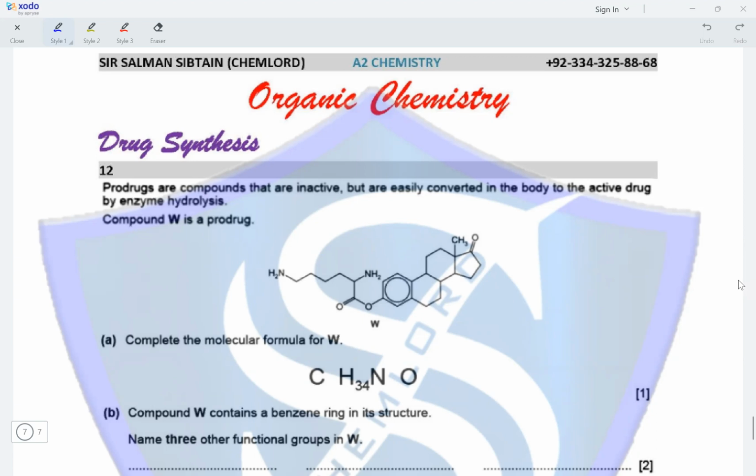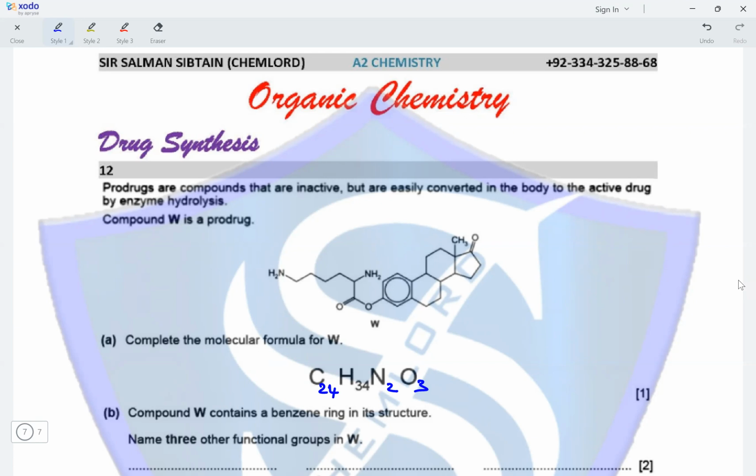We've got 24 carbon atoms present in this molecule. The number of nitrogen atoms is 2, and the number of oxygen atoms is 3. So the molecular formula of W is C24H34N2O3.